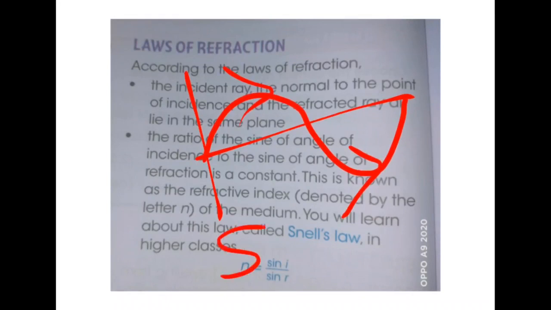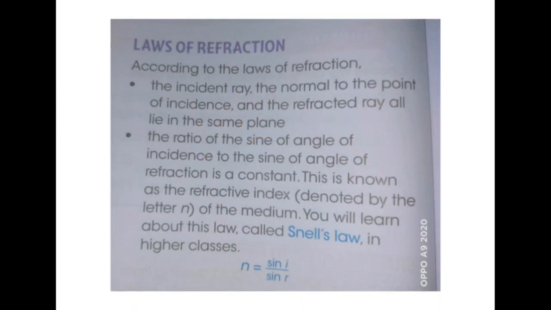So the short form is sine. That is why we say that the ratio of sine of angle of incidence to the sine of angle of refraction is constant. This is known as the refractive index of the medium, or it is also called Snell's law. So these are the two laws of refraction. It's very important.